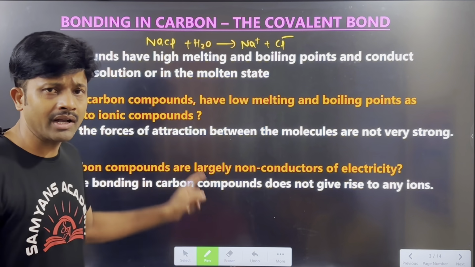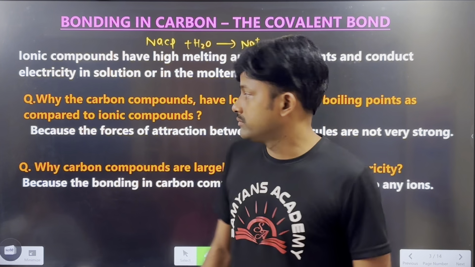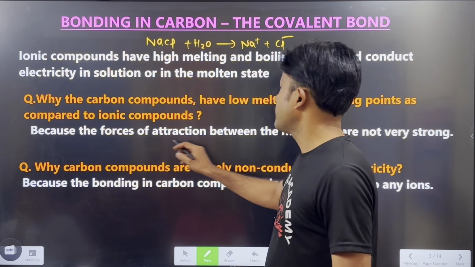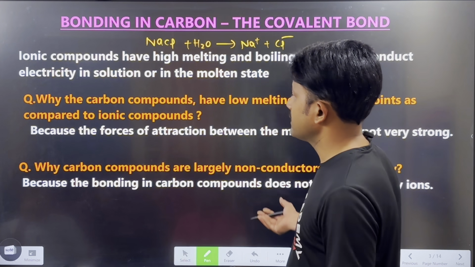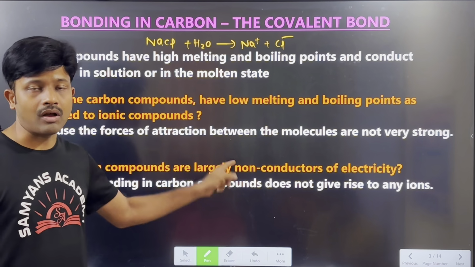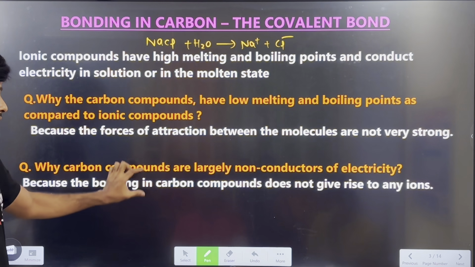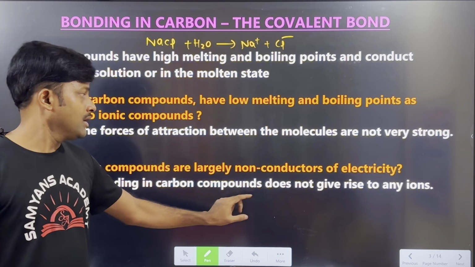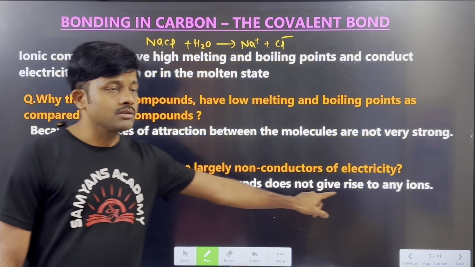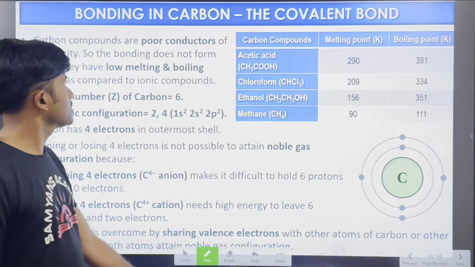Okay. Why do carbon compounds have a low melting point and low boiling point? What is the reason? They have a very weak force of attraction between the molecules, or we can say that the force of attraction between the molecules is not very strong. This is for the low melting point and low boiling point. And what is the reason for being non-conductors of electricity? These carbon compounds do not give rise to any ions. Okay, move on to the next one.